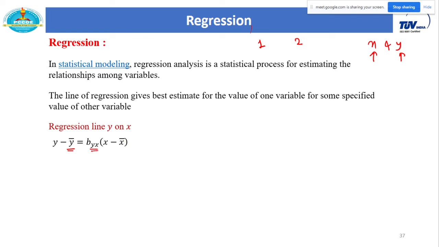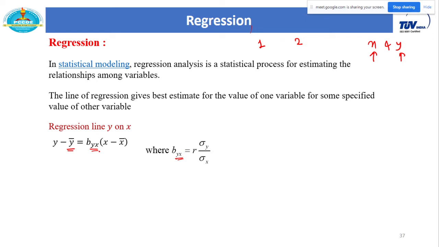Now this is just a notation. We started with y, and on the LHS we have y, and on the RHS we have x. So with the same sequence you have to consider this coefficient Byx, and it is defined as r into sigma y upon sigma x, where r is the coefficient of correlation, and sigma y and sigma x are the standard deviations. You can maintain the same sequence: sigma y on top, sigma x at the bottom. So Byx equals r sigma y upon sigma x. This is the definition of Byx.